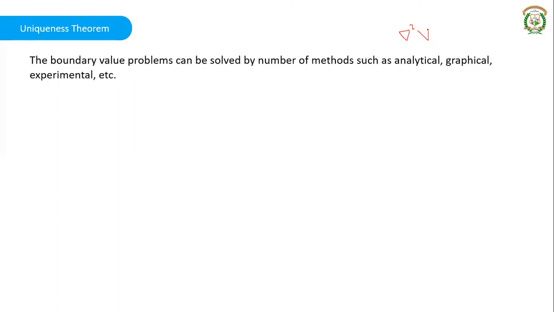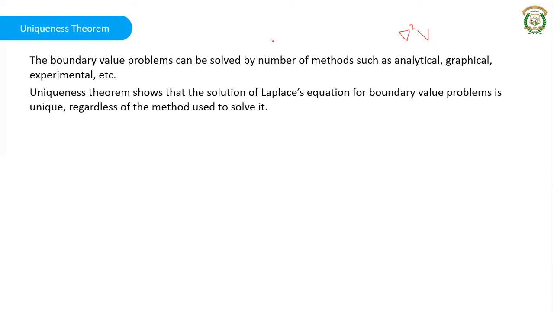The boundary value problems can be solved by different methods like analytical method, graphical method, experimental methods, or any kind of methods. This uniqueness theorem shows that the solution of Laplace's equation for the boundary value problems is unique. That means it has got only one solution, or even if it has two solutions, both the solutions should be identical or equal, regardless of the method that you use to solve the particular equation.